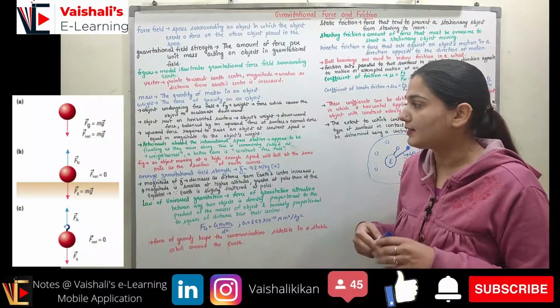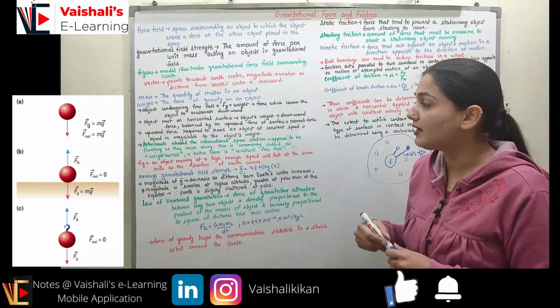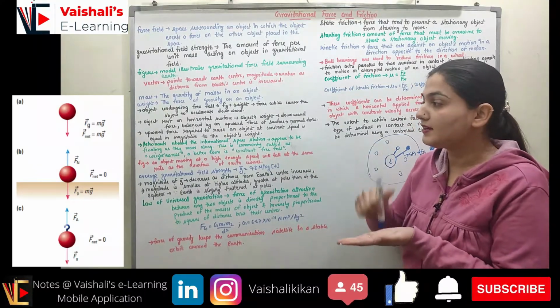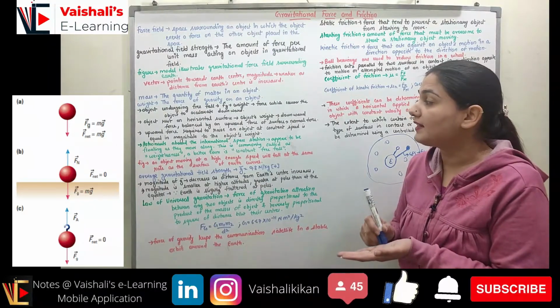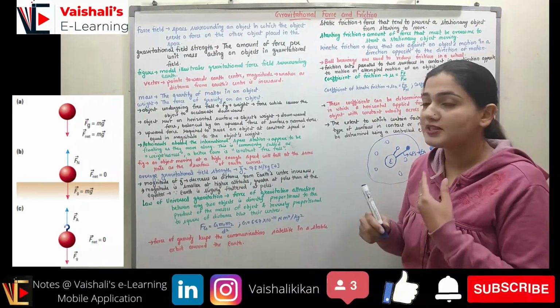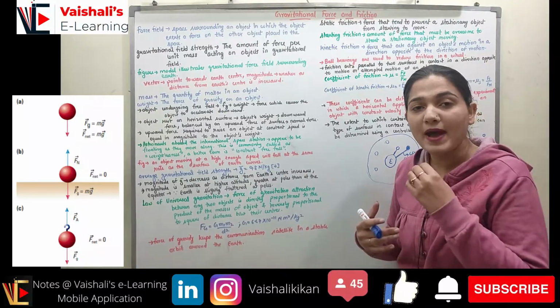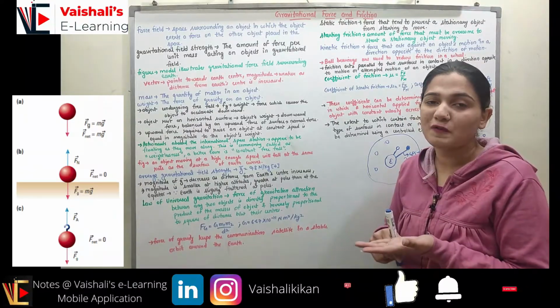When the object is resting on a horizontal surface, the object's weight acts in the downward direction, right? The object's weight exerts a downward force on the surface. So the horizontal surface experiences a downward force due to the object, and it is balanced by the upward force from the surface. This upward force is present as the action-reaction force to the downward weight force of the object.